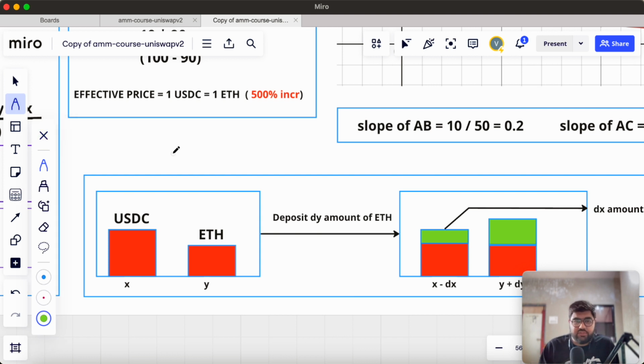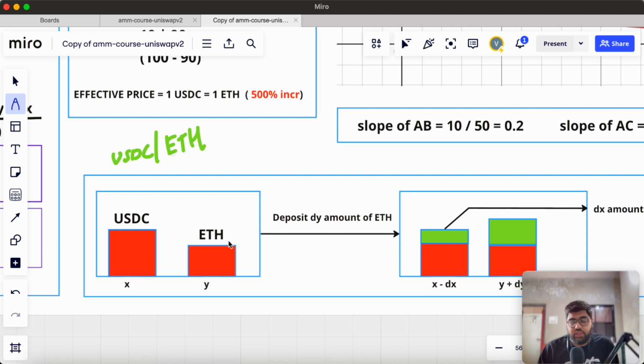Here we will take the simple example of a USDC ETH pool. Let's say the quantity of USDC in the pool is x and the amount of ETH in the pool is y. So what the constant product market maker tells is that x into y should remain constant. The k is invariant here. So the amount of USDC and the amount of ETH, their product should remain constant even after the trade.